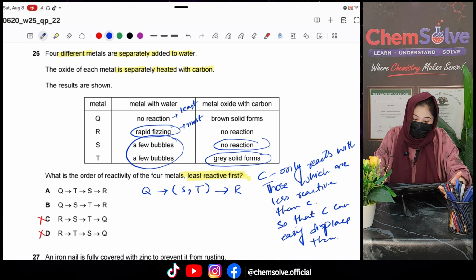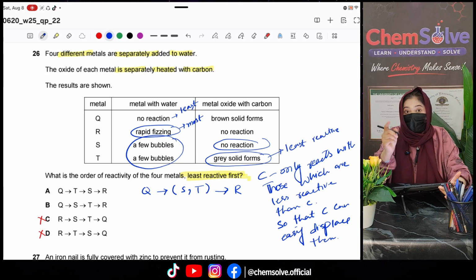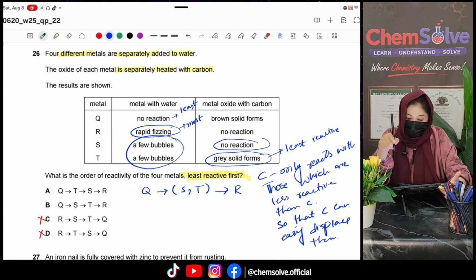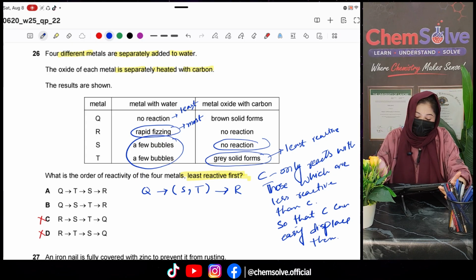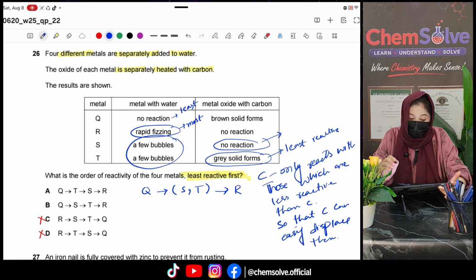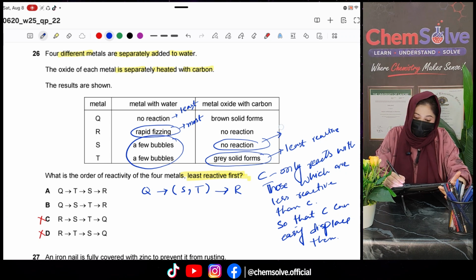Now we have an idea that T is least reactive. Why? Because it is reacting with the carbon. It is forming some solid. So it means carbon has displaced T from its oxide. Okay? So that's why it would be less reactive, and the one which does no reaction with the carbon is more reactive than carbon, and carbon cannot displace it. So it is most reactive.